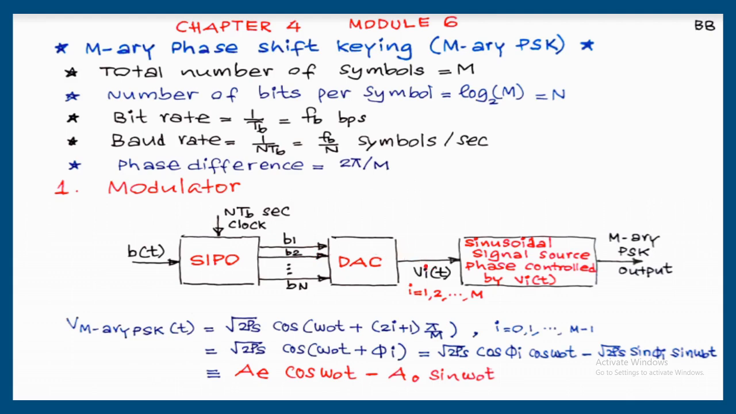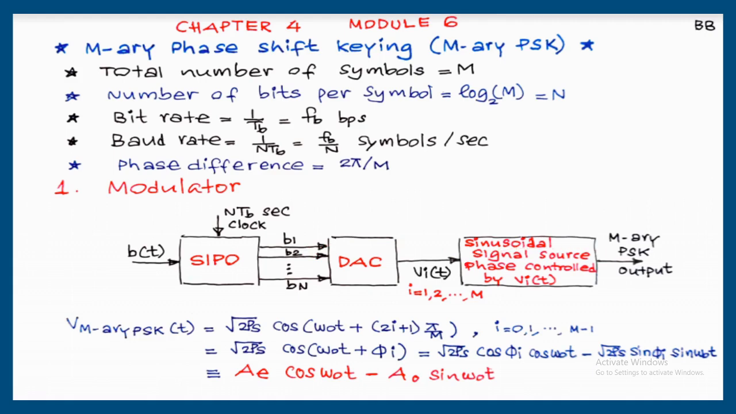So according to the input voltage, we want to generate a sinusoidal signal with the variation in terms of phase. That is the function of this block, a sinusoidal signal source with phase controlled by Vi(t). So depending upon the input voltage, we generate a sinusoidal signal with constant frequency and constant amplitude, but the phase should be changed according to the input voltage. And the voltage will change according to the combination. That means according to your information bits, we will get different phase signals at the output side.